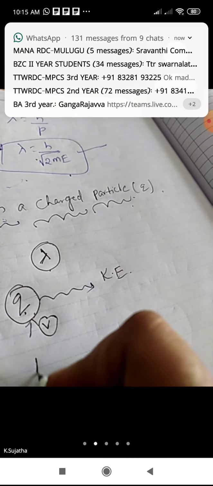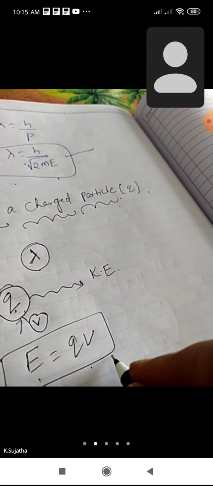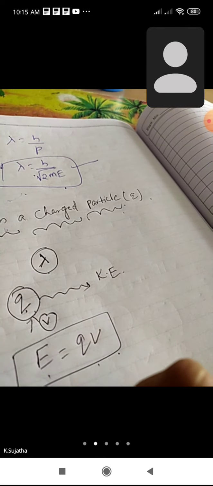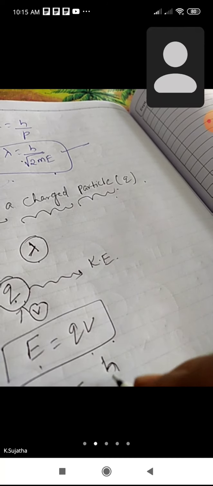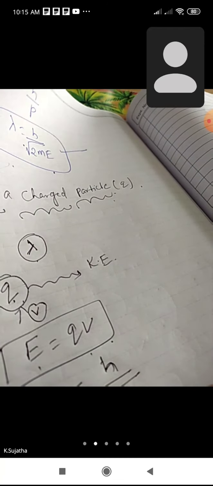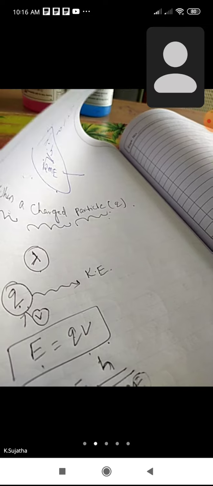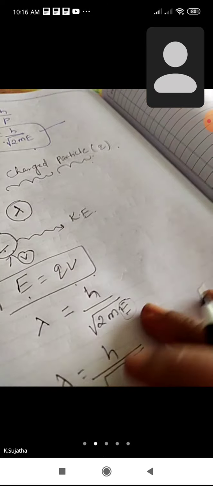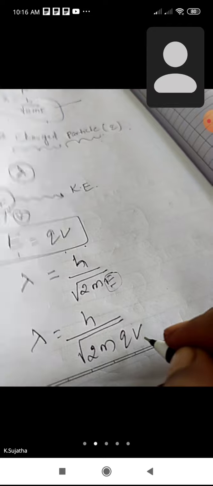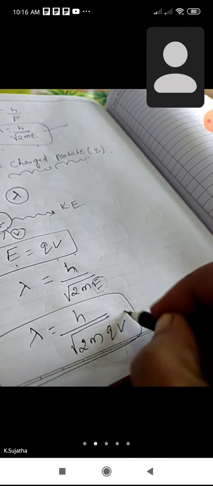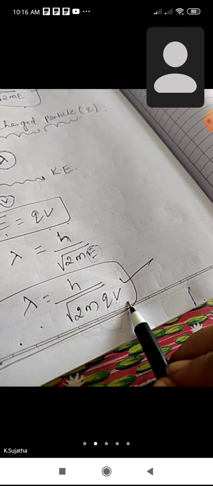So the kinetic energy of a charged particle, according to the definition, is E is equal to Q into V. Then the wavelength of the charged particle when it is accelerated becomes, yesterday we discussed that lambda is equal to h by under root of 2mE. So if we substitute this E value, lambda is equal to h by under root of 2m, E means q into V. So this is the expression for the wavelength of a charge which is accelerated with potential V.